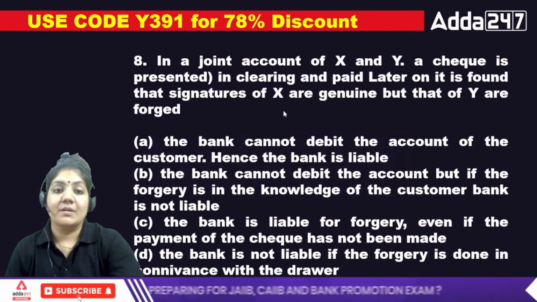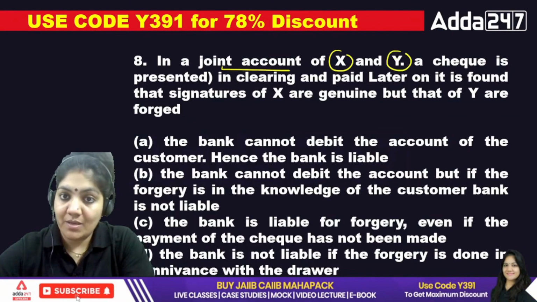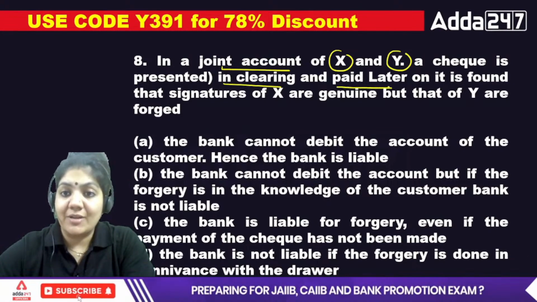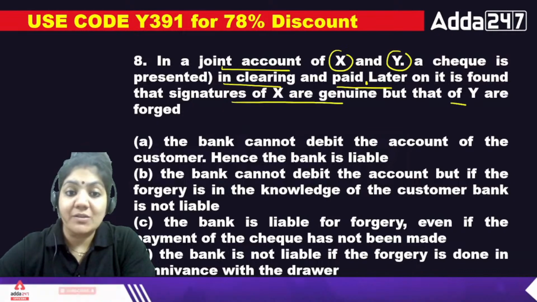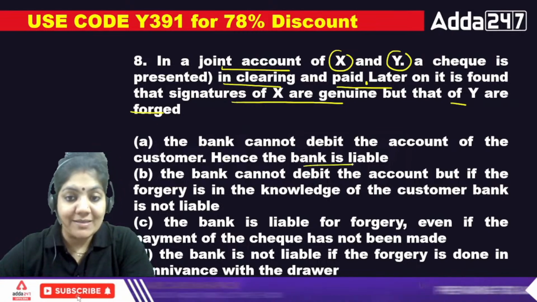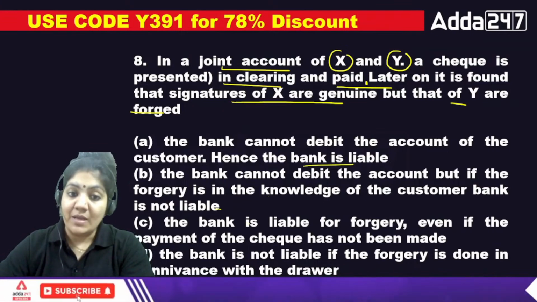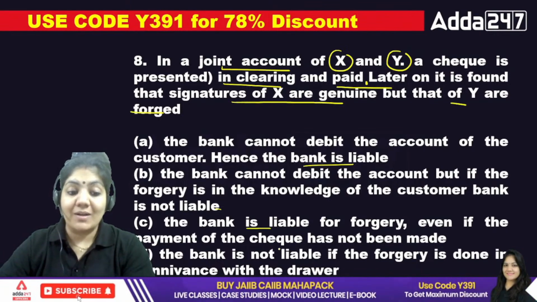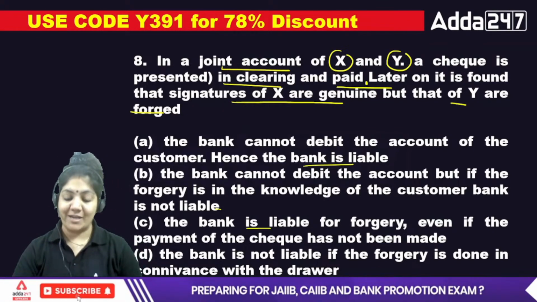Okay, next, in a joint account of X and Y, a check is presented in clearing and paid. Later on it is found that the signature of X is genuine but Y's is forged. So tell me, A, the bank cannot debit the account of the customer, hence the bank is liable. B, the bank cannot debit the account, but if the forgery is in the knowledge of the customer, the bank is not liable. C, the bank is liable for forgery even if the payment of the check has not been made. D, the bank is not liable if the forgery is done in connivance of the drawer. Which of the following is the right one? Tell me.